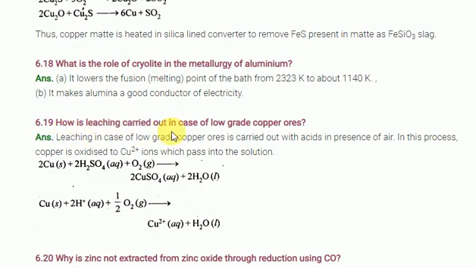How is leaching carried out? It is carried out in the case of low grade copper only. Just consider the leaching of low grade copper is carried out with acid in the presence of air. In this process copper oxide forms together with copper sulfate, and when you go for reduction using hydrogen, they form copper only. Clear?